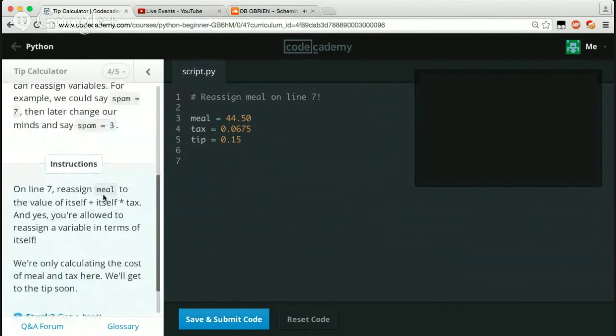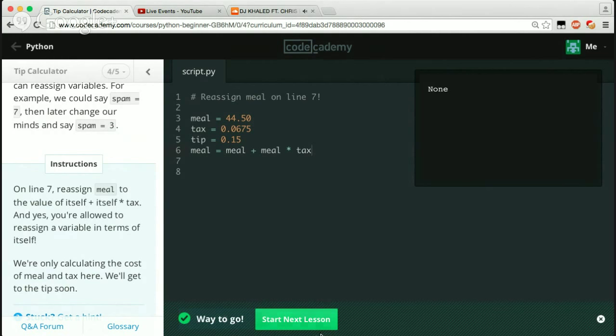Okay, so right now, what we need to do is the value of itself. So we'll just say meal equals meal plus meal times tax. Let's see if that will work. Awesome, way to go.